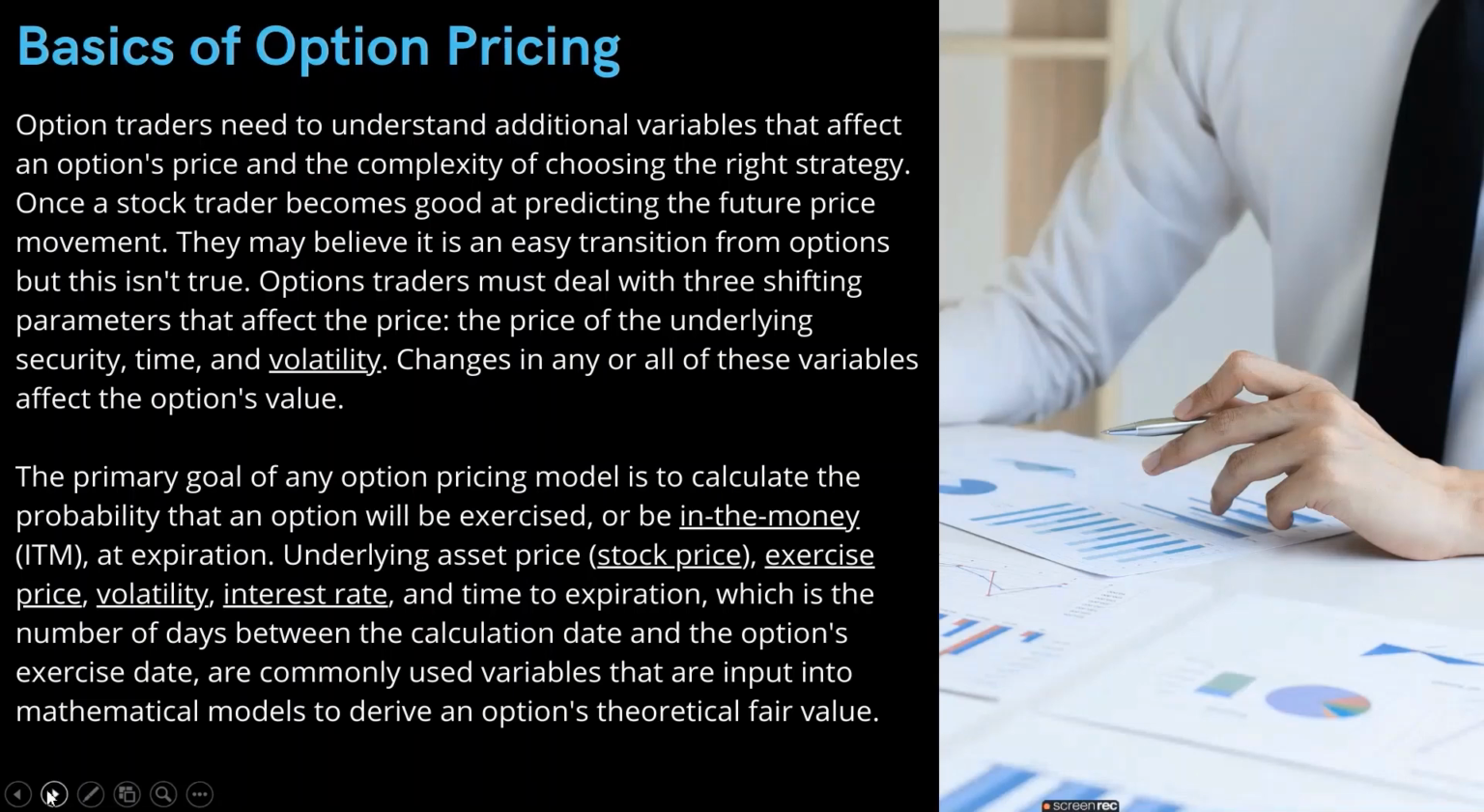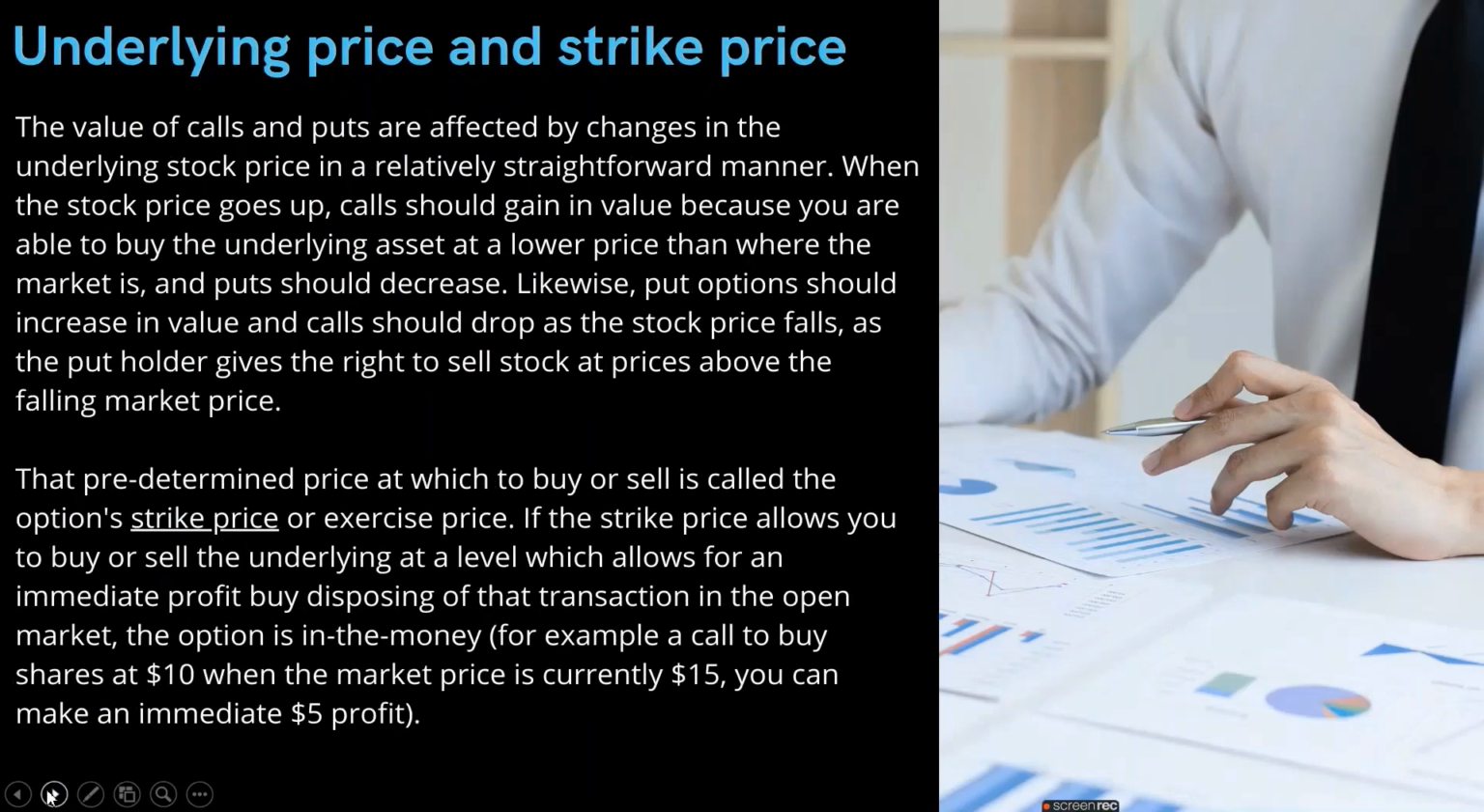What it basically means is that in the call option, the option pricing model looks at whether the amount would increase more than the strike price. So that would be the model, right? That would calculate the probability that an option will be exercised or be in the money at expiration. Firstly, we would talk about the underlying price and the strike price.